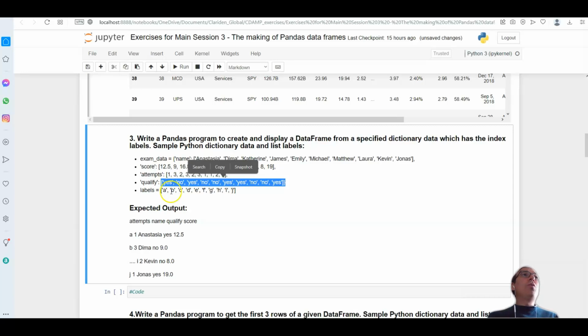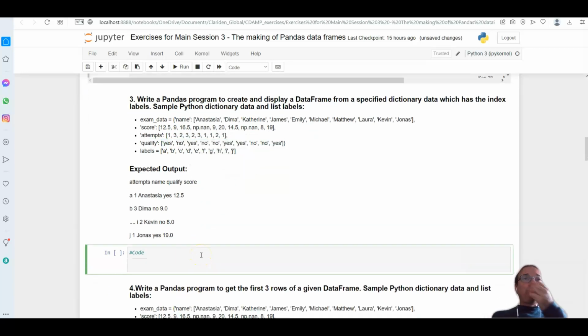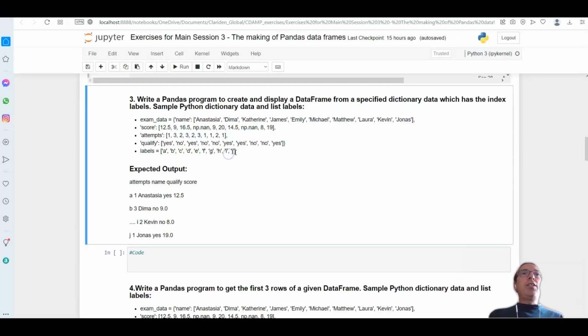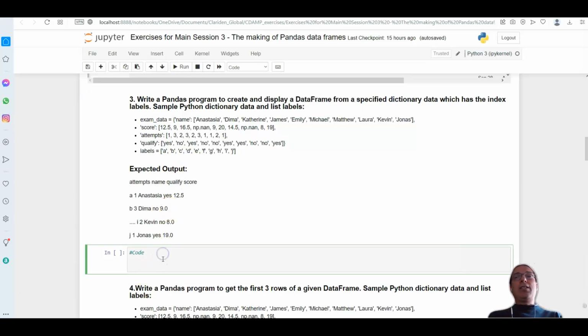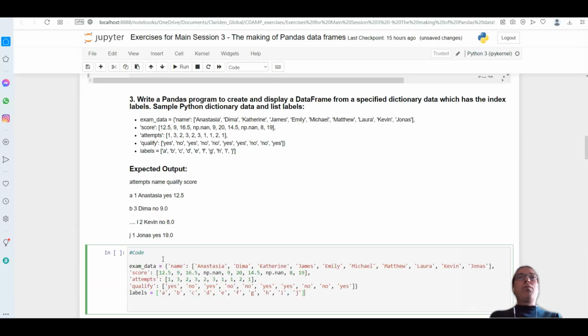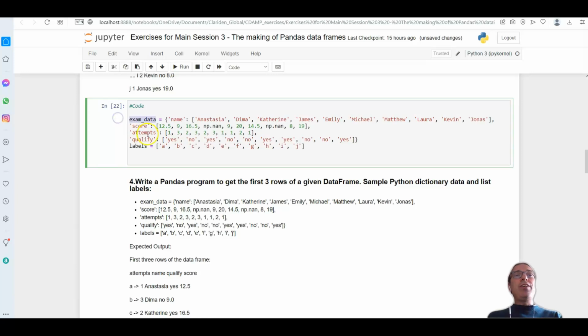So how do I go and include all this data so that I can then go and create my data frame? So first of all, I have to create this, actually the dictionary here, it's already created for me. So what I can do is I can simply go and run this piece of code, and it's going to create me a dictionary.